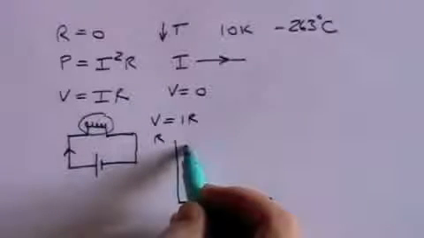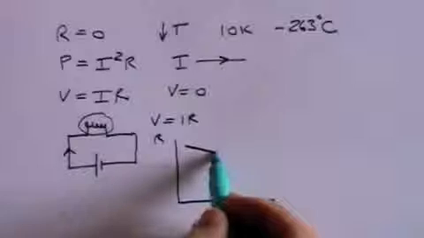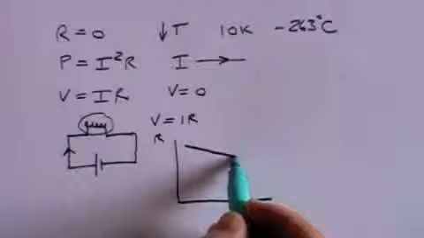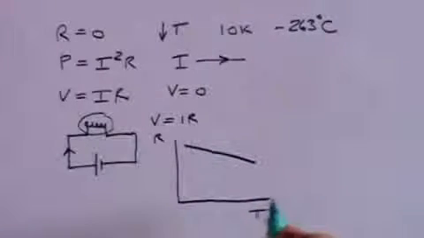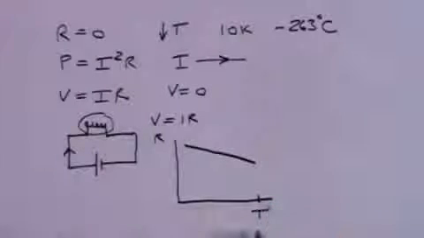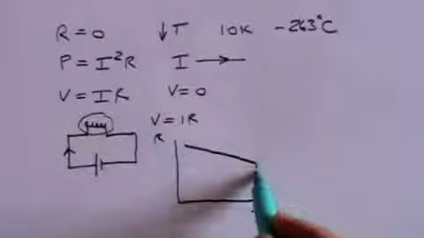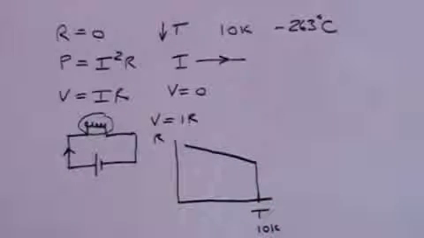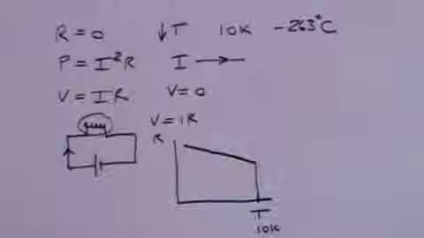As the temperature was brought down, so the resistance came down, until you got to a point, and I have to say this point was something like 10 degrees Kelvin, when all of a sudden the resistance falls sharply to 0.